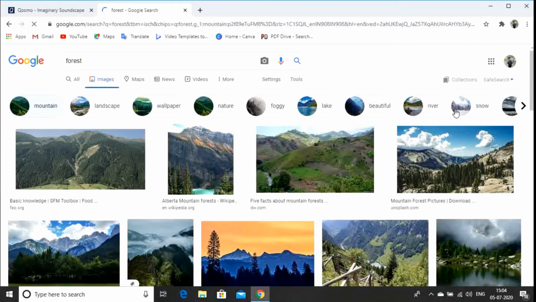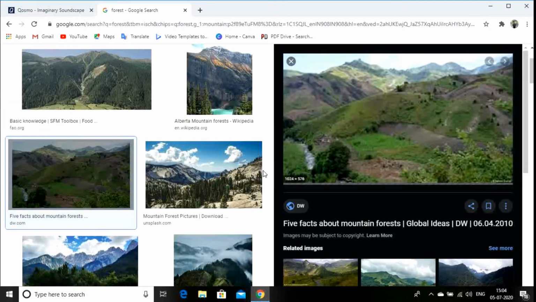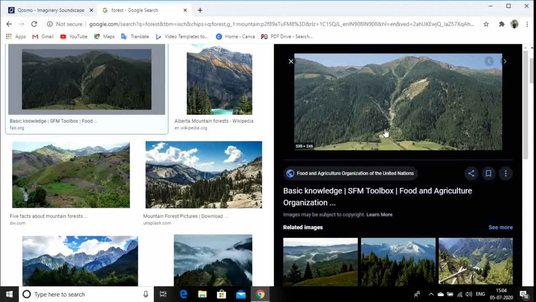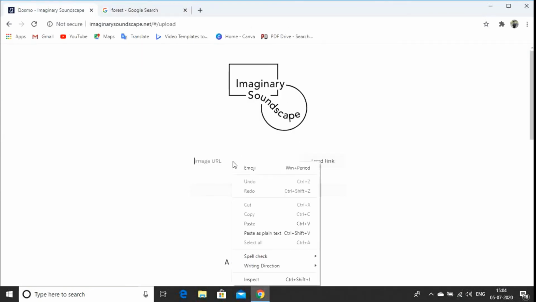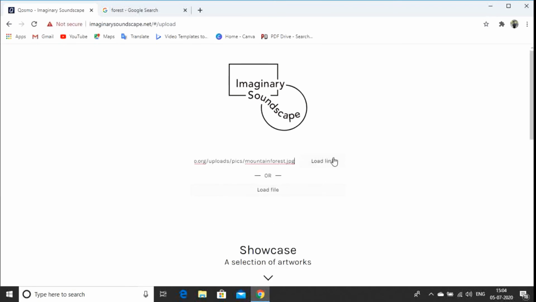Now I will go to the mountain part because I love hiking. So trekking, hiking, I don't know. I'm just kind of confused right now because I'm just immersed in this joyous journey of imaginary soundscape basically. This is fantastic. Oh, the image could not be loaded.